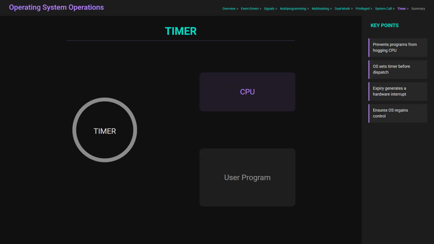Finally, we must protect the system from programs that might get stuck in an infinite loop and hog the CPU. To prevent this, the OS uses a timer. Before handing control to a user program, the OS sets a timer. If the timer expires, it generates a hardware interrupt, allowing the OS to regain control, switch to kernel mode, and decide whether to continue the program or give the CPU to another task.